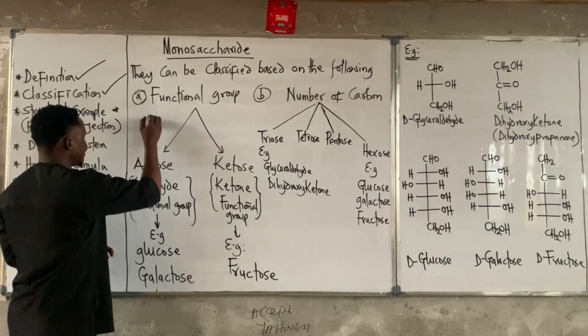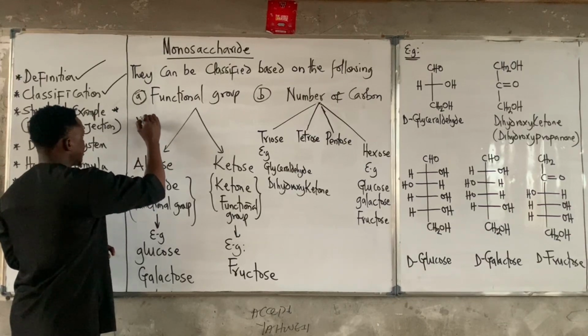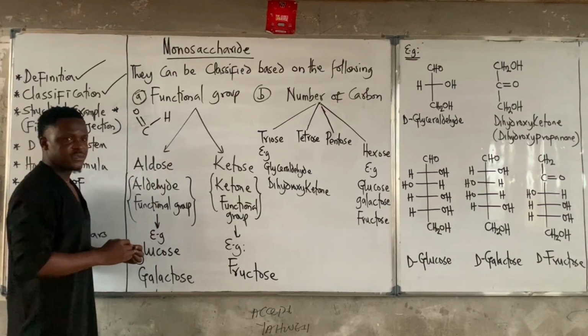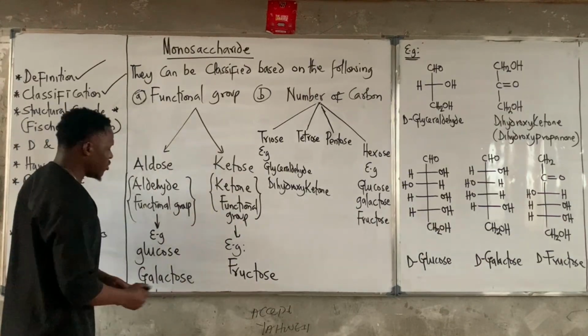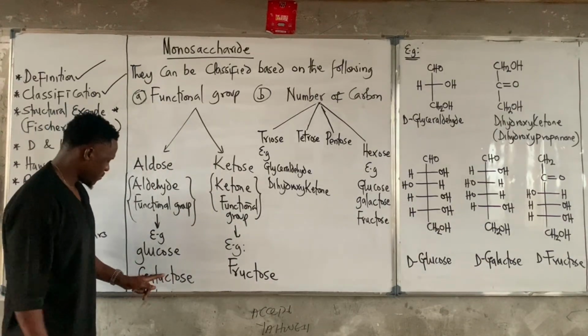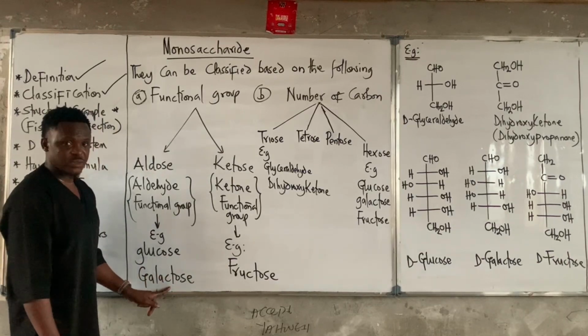They can put it as this. You can see they can put it like this, sometimes. So this is the aldehyde functional group. Now, examples of compounds that contain the aldehyde functional group: glucose, galactose.